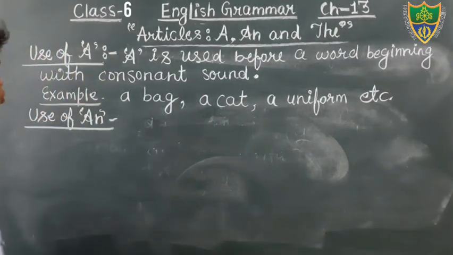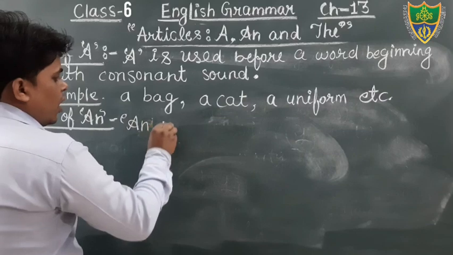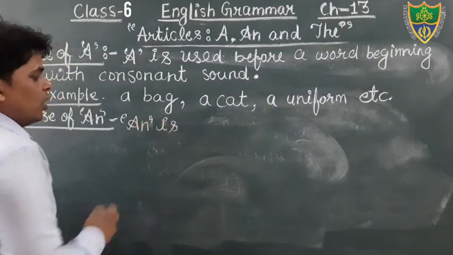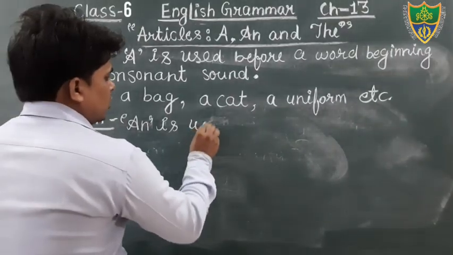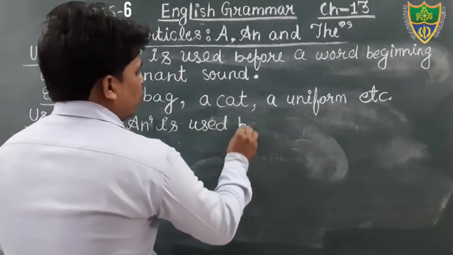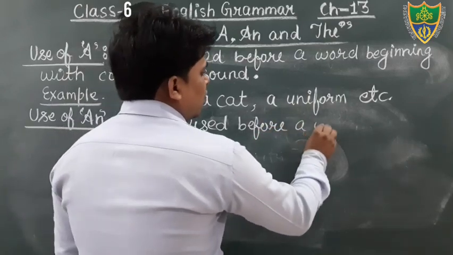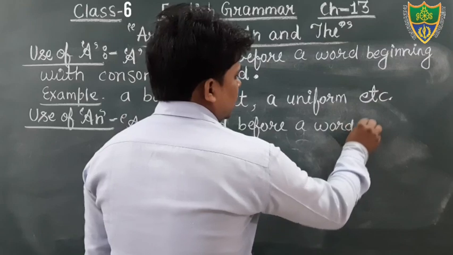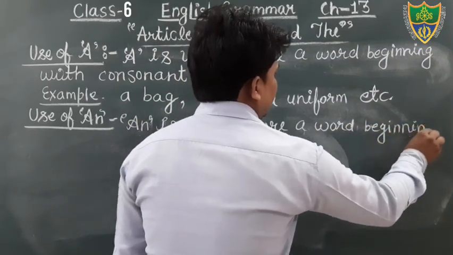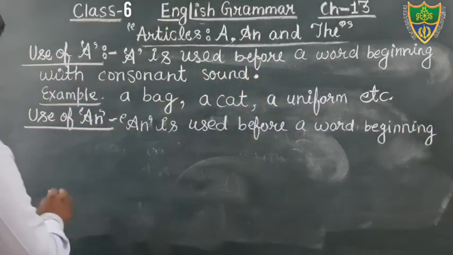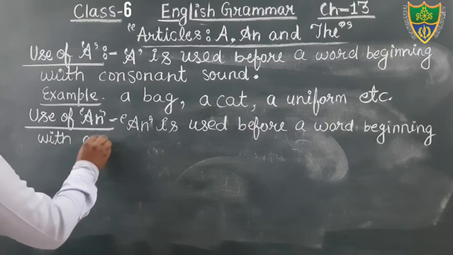Okay, now just see the use of an. An is used, the article an is used before a word beginning with a vowel sound.